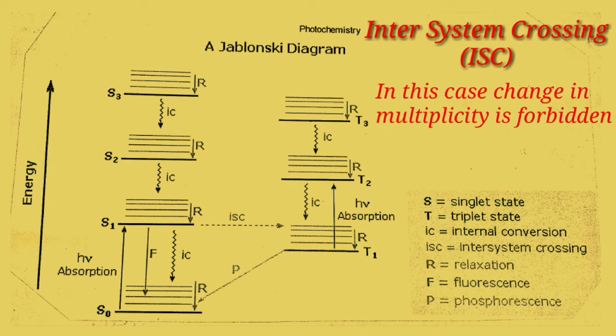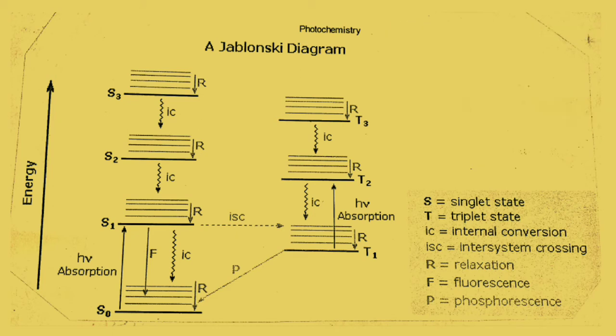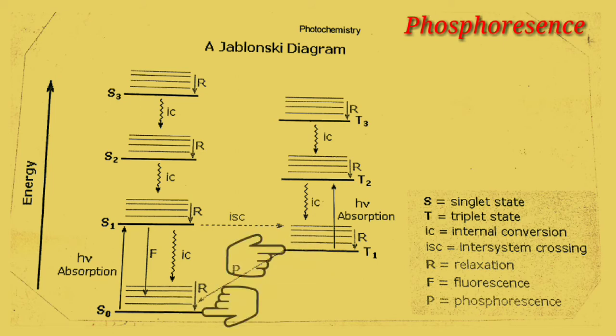A triplet state has longer lifetime than singlet state. Chemical reaction may occur. Fifth process is phosphorescence. Students, the molecule in T1 state may return to S0 by emitting radiation. This process is called phosphorescence. It continuously emits light even after the light source is removed.